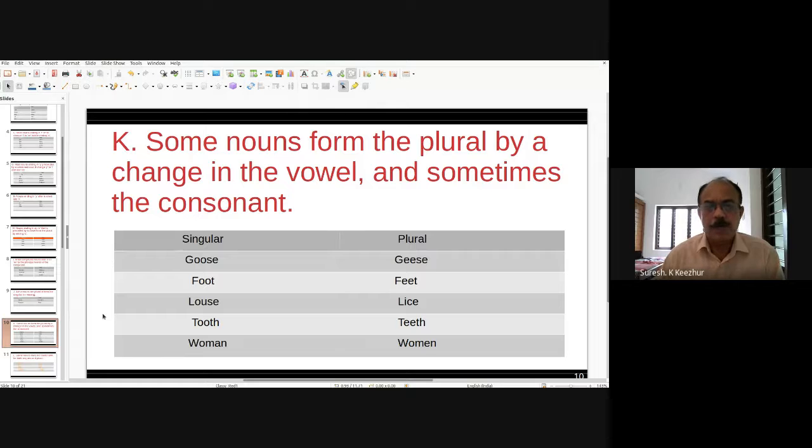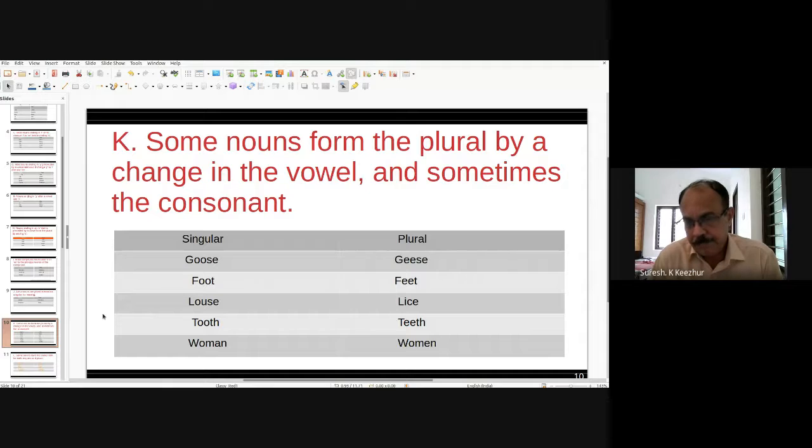Next one: some nouns form the plural by a change in the vowel. That means the vowel in the middle or somewhere else, and sometimes some consonants are also changed. For example, goose, plural geese. Foot, feet.